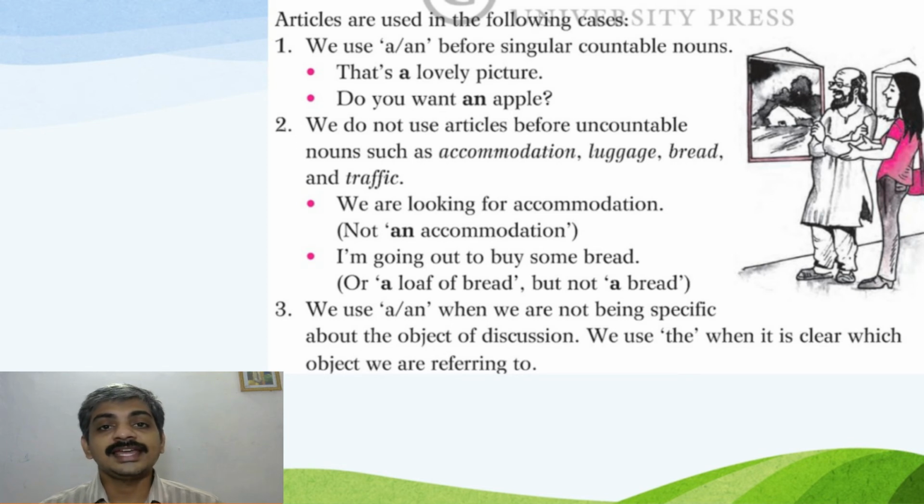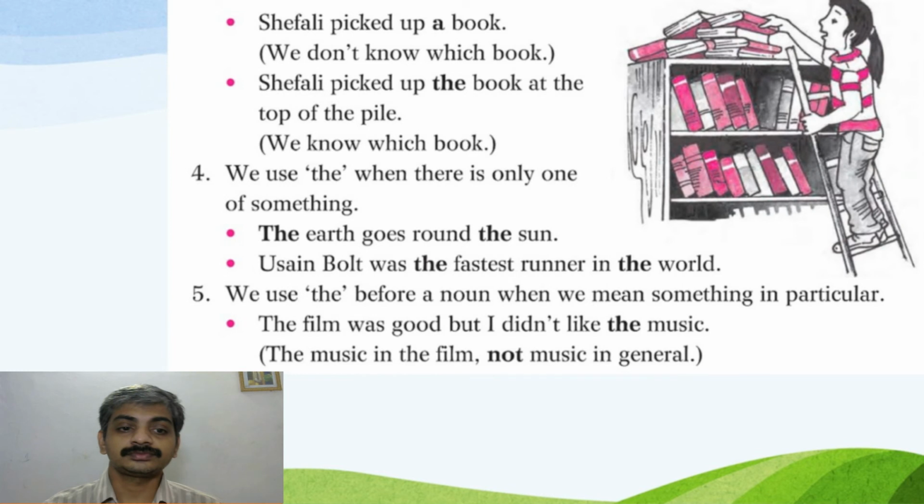We use a or an when we are not being specific about the object of discussion. We use the when it is clear which object we are referring to. Shefali picked up a book. We don't know which book. Shefali picked up the book at the top of the pile. We know which book.